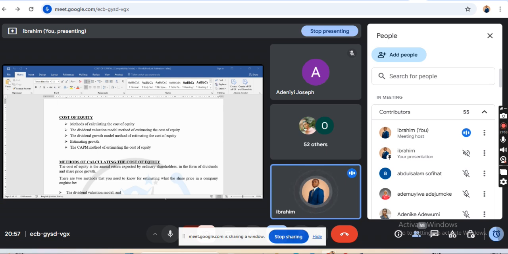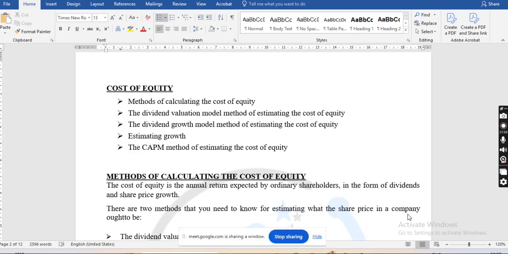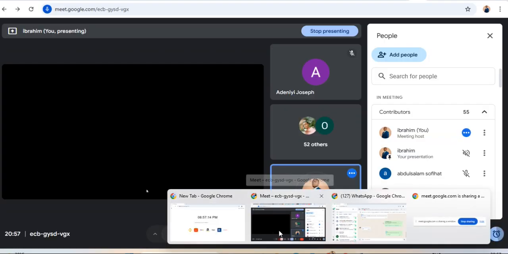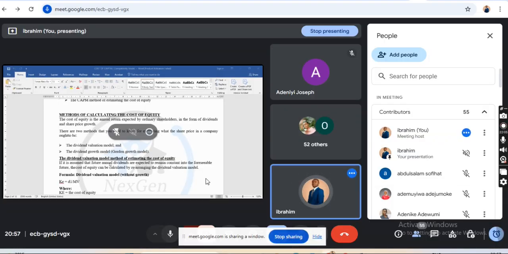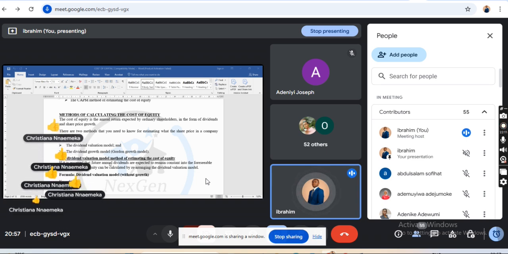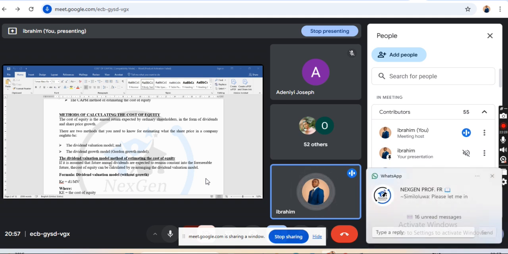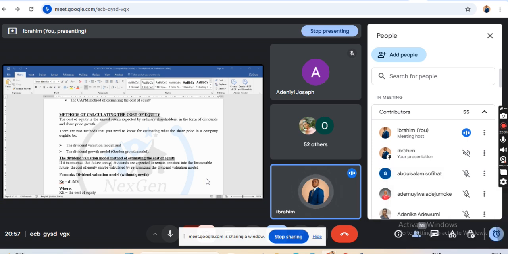Class, are we still together? There's dividend with growth and there's dividend without growth, right? Under the dividend valuation method, dividend without growth means that a company will pay the same dividend till perpetuity. If you are paying 2 naira now for the 2024 financial year, it means that in 2025, you will still pay 2 naira per share.